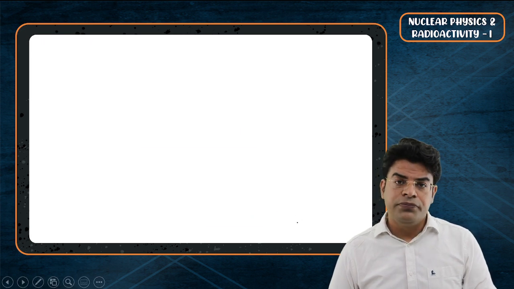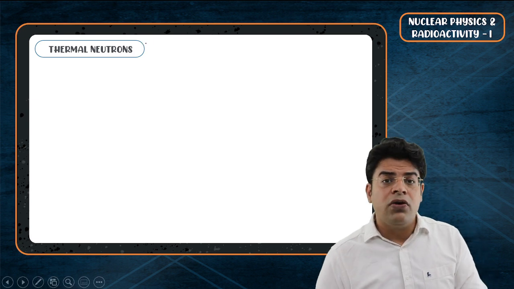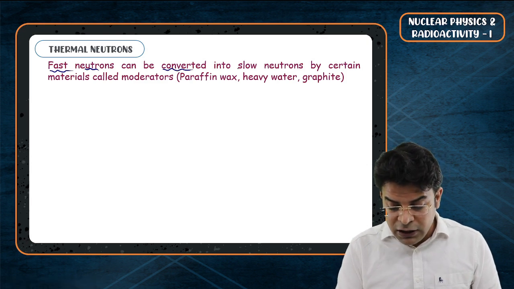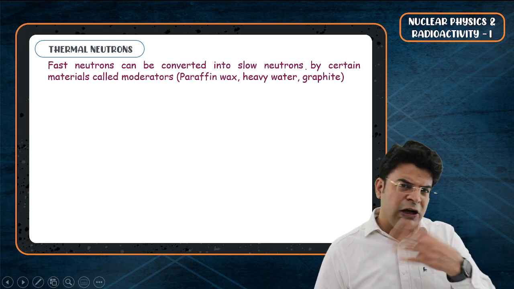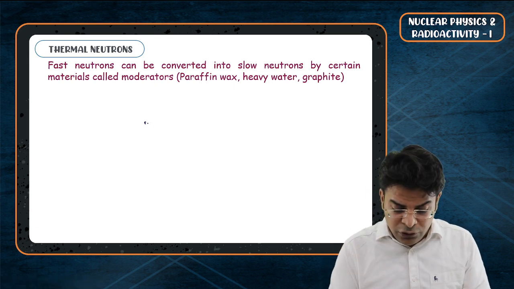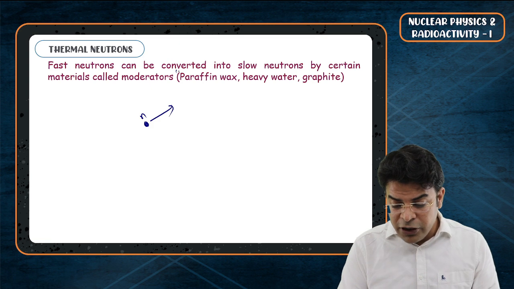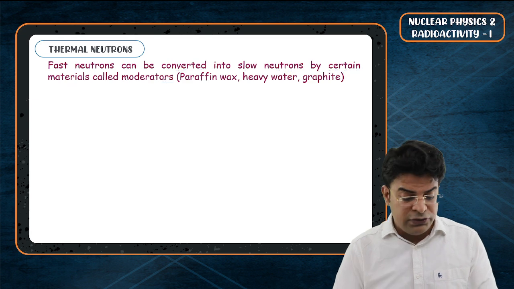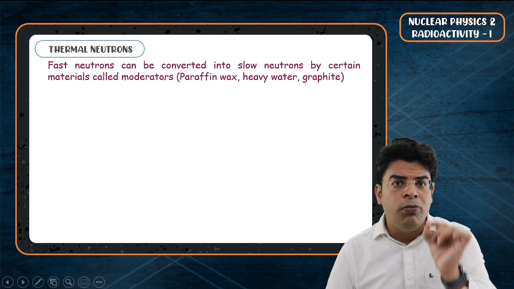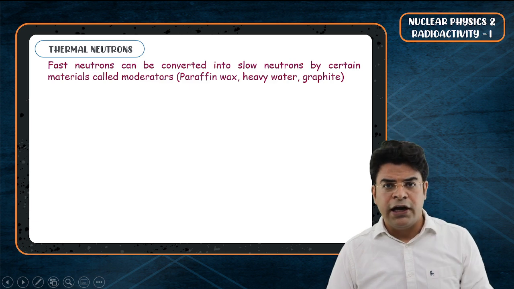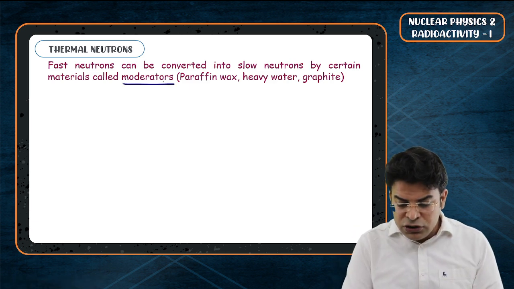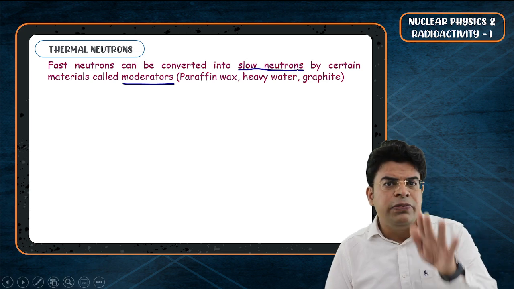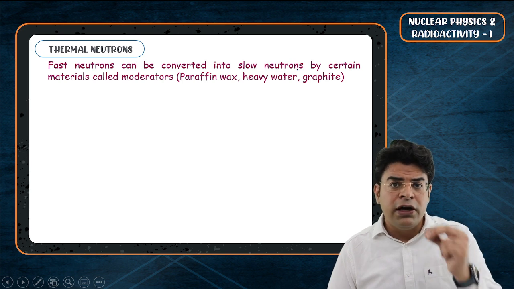Now moving on and talking about something important called thermal neutrons. So what are thermal neutrons? Fast neutrons can be converted into slow neutrons. Sir, what is the meaning of fast neutron and slow neutron? A fast moving neutron, a neutron moving at a high speed, can be converted into slow moving neutron by certain material called moderators. Now this is something you should know. What is the job of a moderator in a nuclear reactor? The job of a moderator is to convert a fast moving neutron into a slow moving neutron to reduce the speed of neutron. And which are the moderators commonly used?